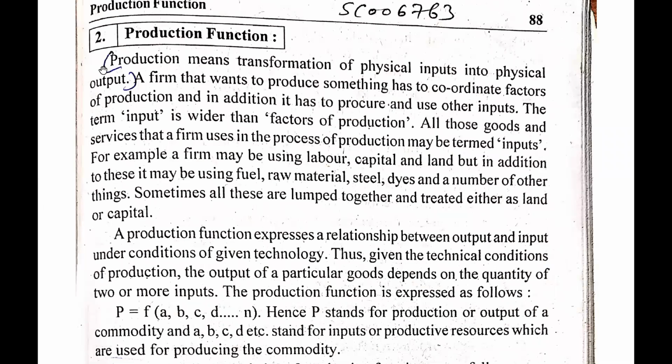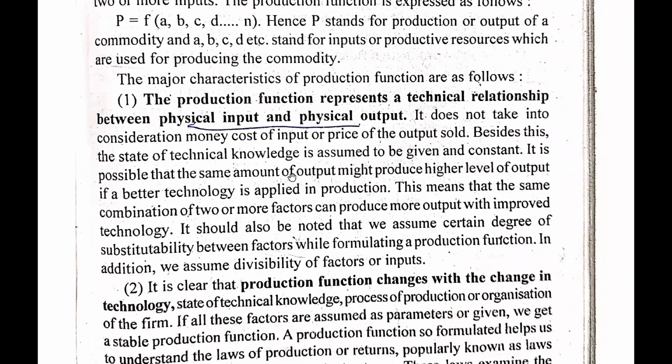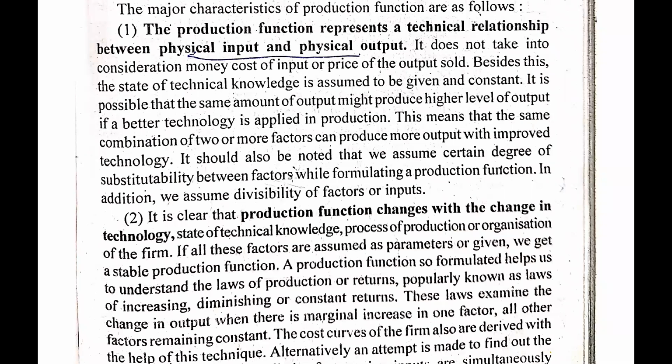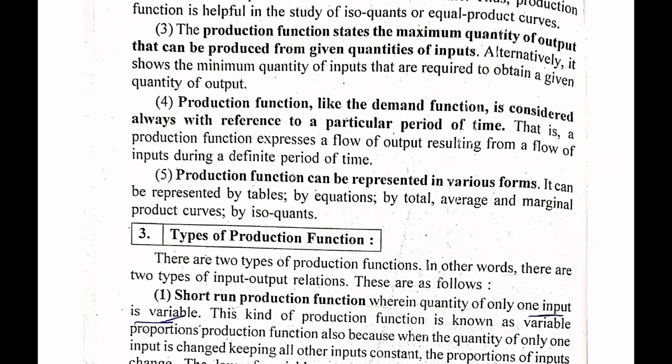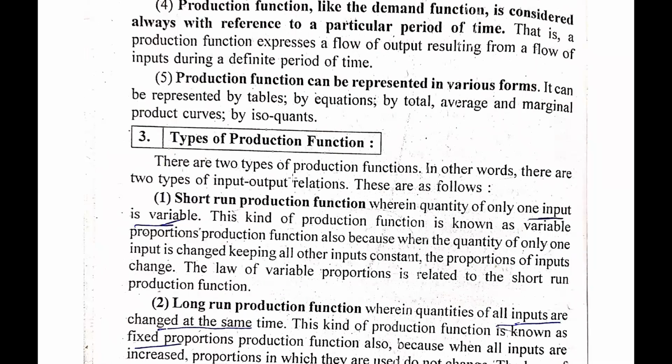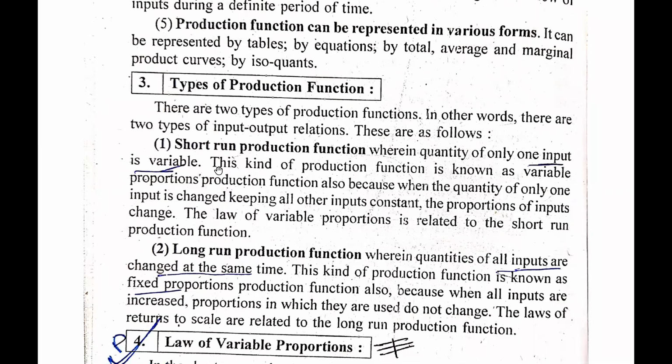After the meaning of production, we also discussed the production function. Production function means it is a relationship between input and output, and we also saw the formula, as well as four or five different characteristics of the production function. After that, we discussed the types of production function: short-run production function and long-run production function.